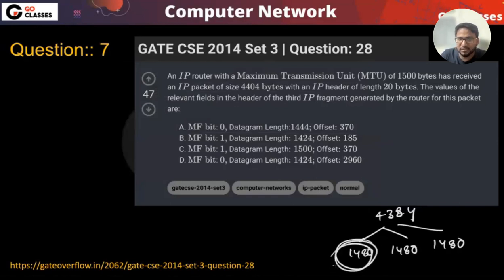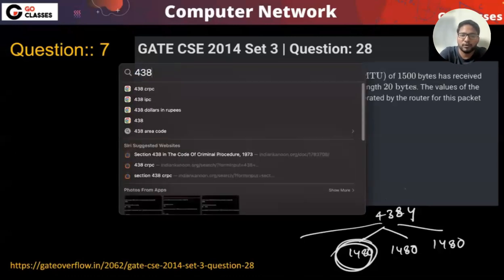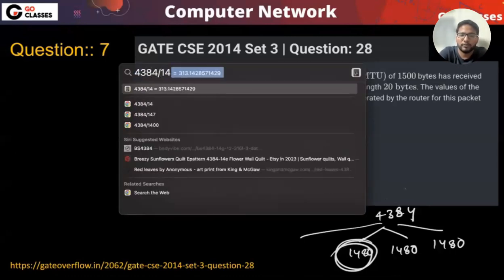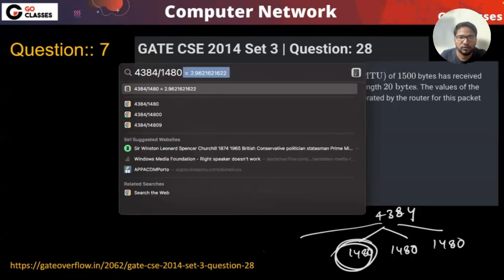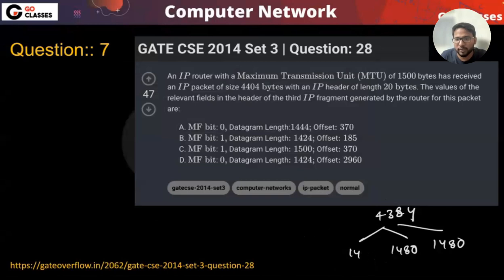So here they're asking whether there will be more fragments. What do you think? 4384 divided by 1480. So there is no more fragment. Basically this is not even 1480, this will be something else, right? Anyway, let's not calculate the size. If you want, you can calculate. But there will be no more fragments. So which means the more fragment field is 0. That's fine. So either A or D is the answer.